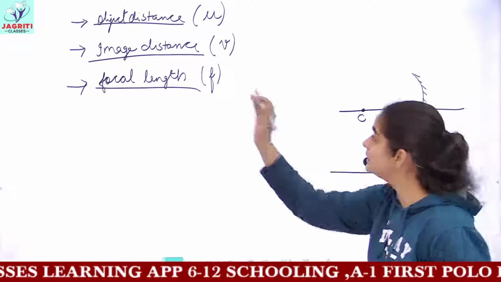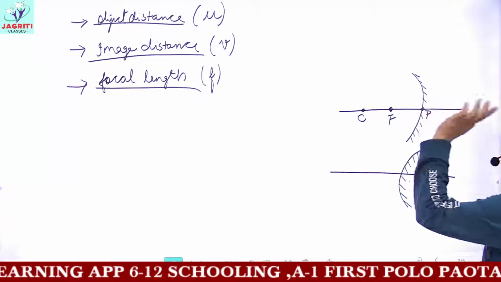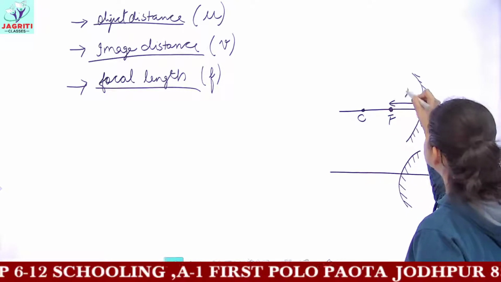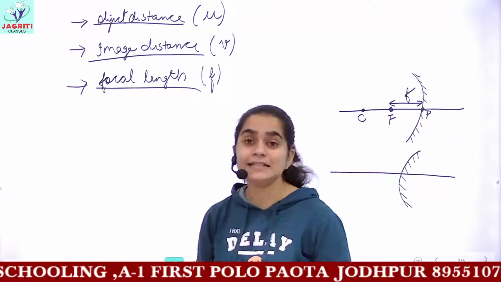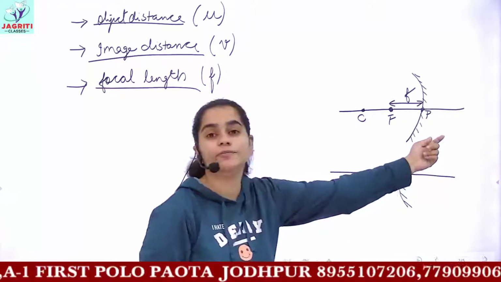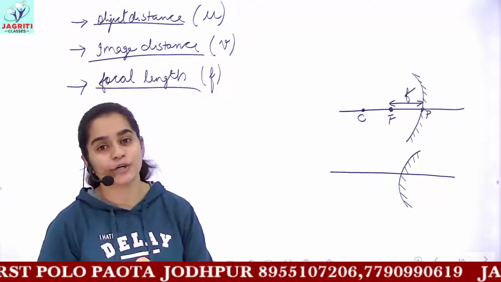So focal length is the distance between the pole and focus of the mirror. So focal length is what? This distance is known as focal length. That is, the distance between the principal focus and the pole of the mirror is defined as focal length.